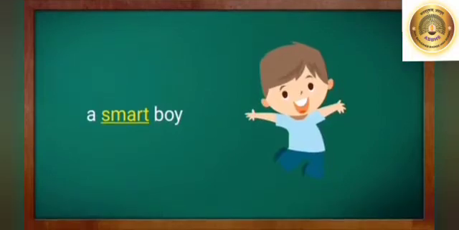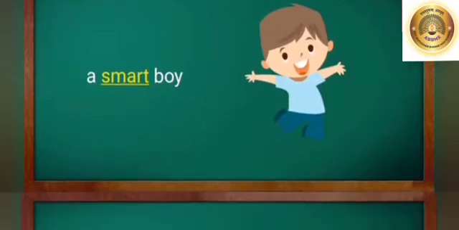A smart boy. So here the word smart is describing the personality of a noun, boy. So smart is an adjective. A big hall. Here the word big is describing the size of the hall, which is a noun. So big is an adjective.